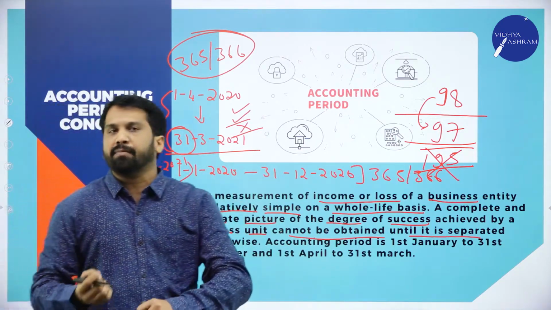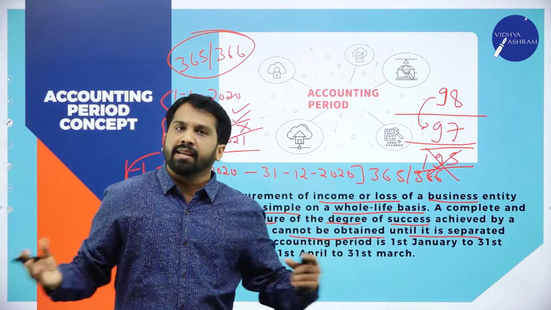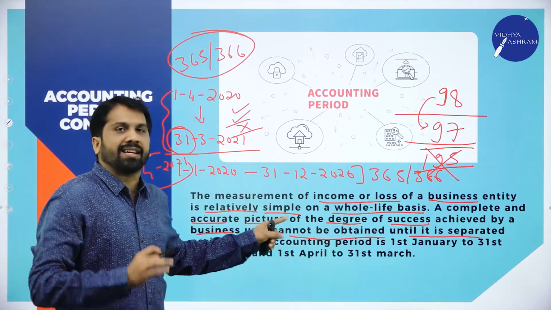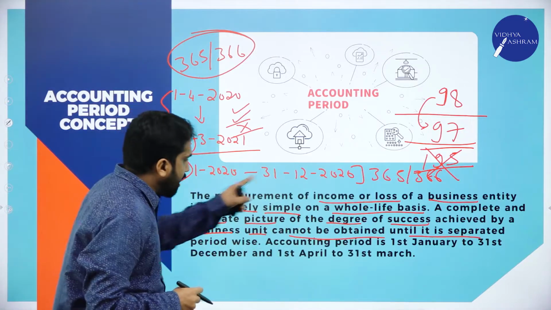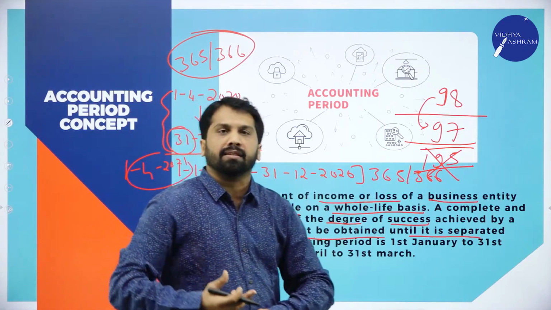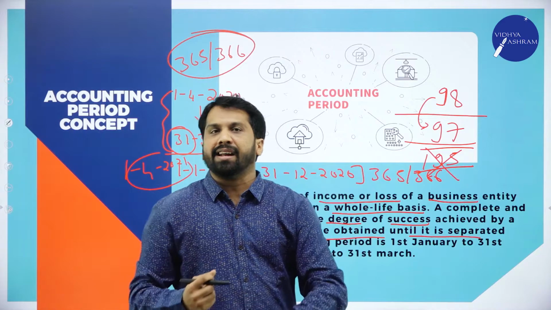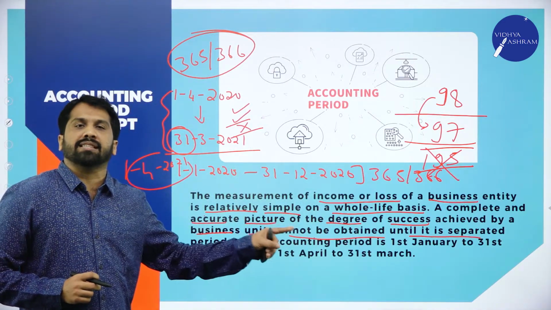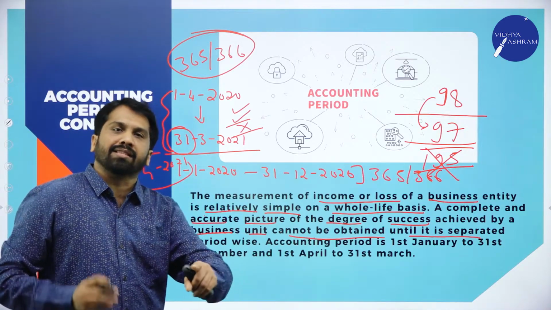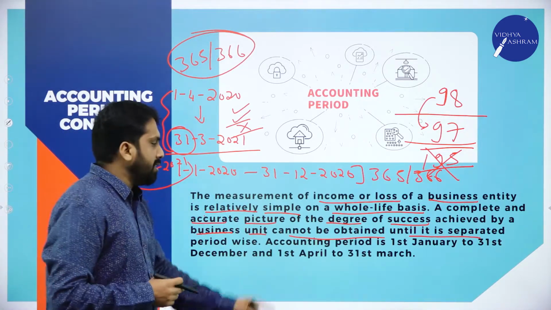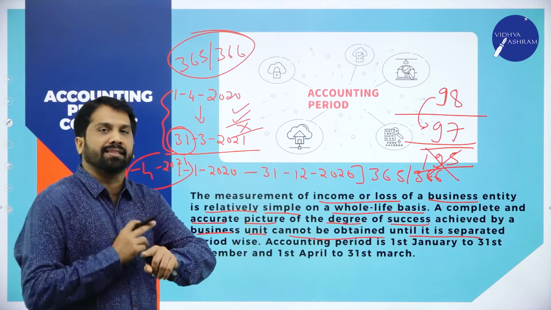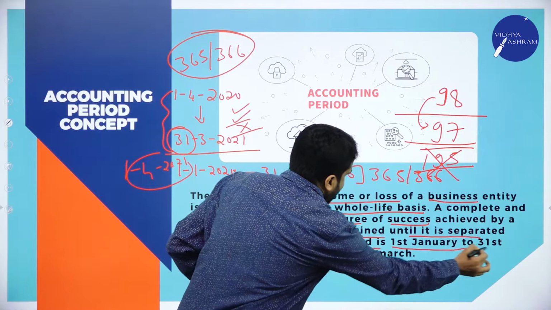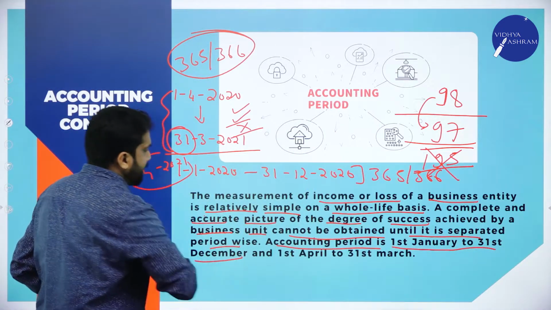Whole lifetime, whatever transaction happens, everything belongs to your business only, but you will not get clarity. Why? Because with the whole lifetime transaction, you cannot identify what is your profit. You cannot identify whether your business is running at a profit or loss unless you break it up, like 1 year. Now, period wise, the accounting period is 1st January to 31st December.